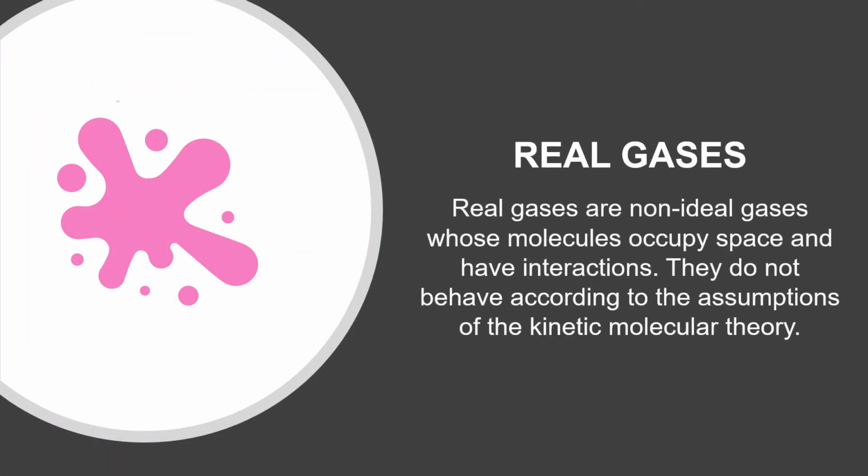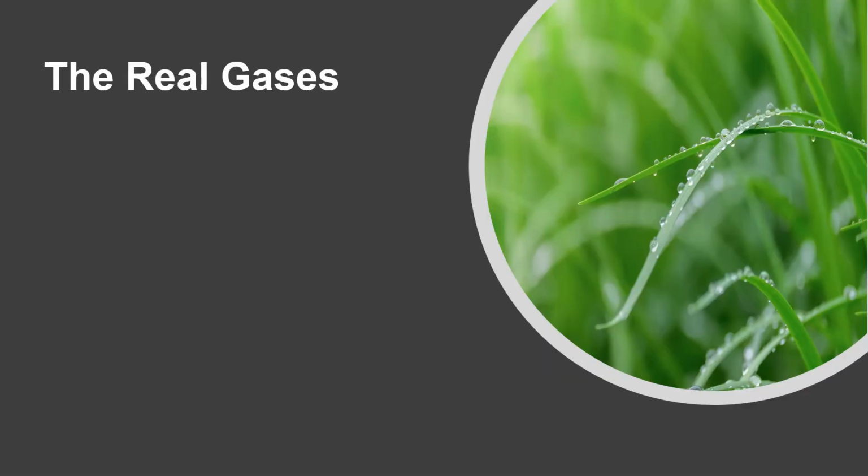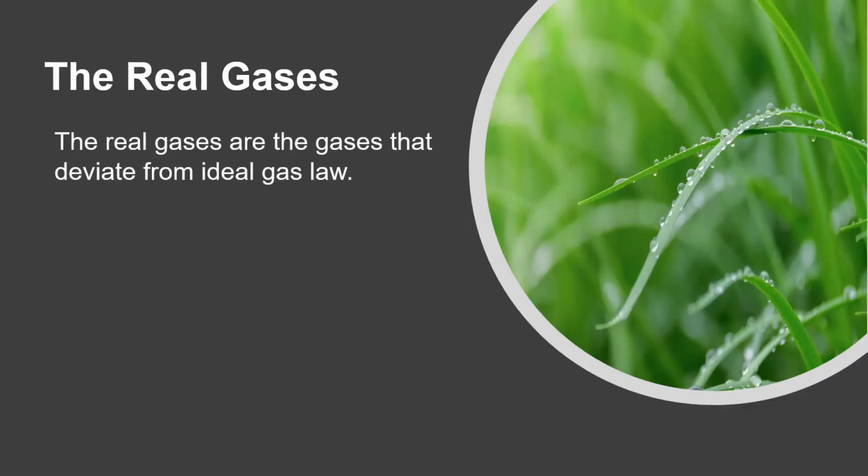What exactly are real gases? Real gases are non-ideal gases whose molecules occupy space and have interactions. They do not behave according to the assumptions of the kinetic molecular theory. Real gases are the gases that deviate from the ideal gas law, which is also known as non-ideal gas.